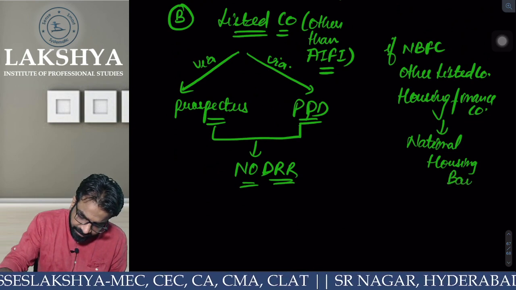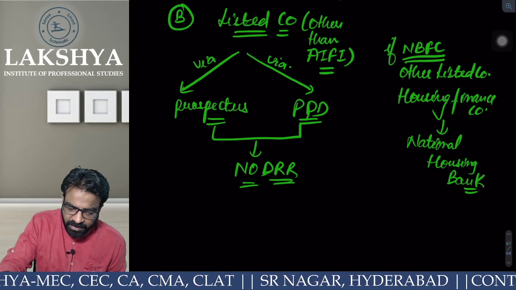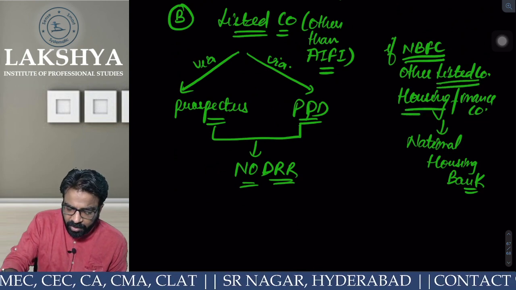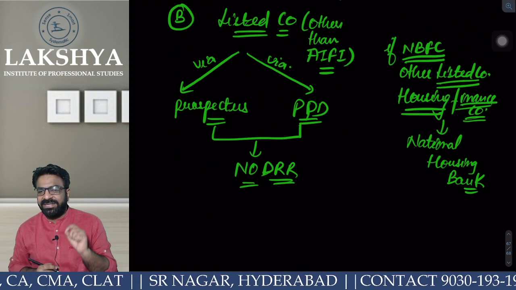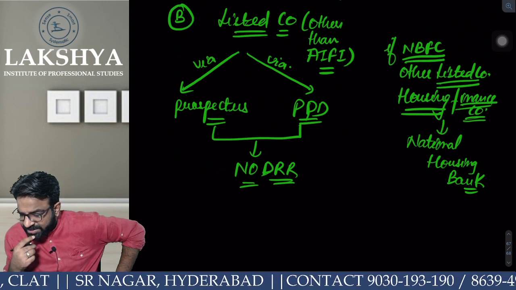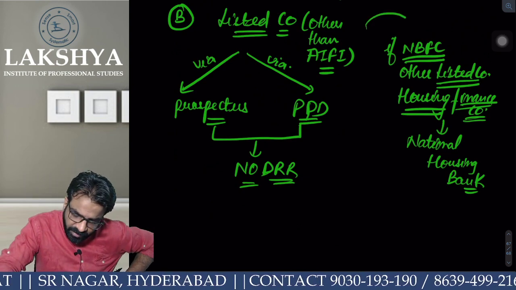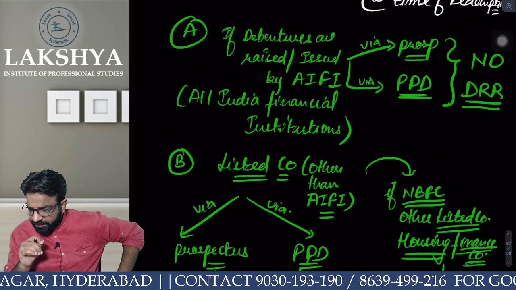Now remember one thing, any kind of listed entity, either a listed NBFC, or another listed company, or a listed housing finance company. In all these cases, DRR required or not required? Not required.